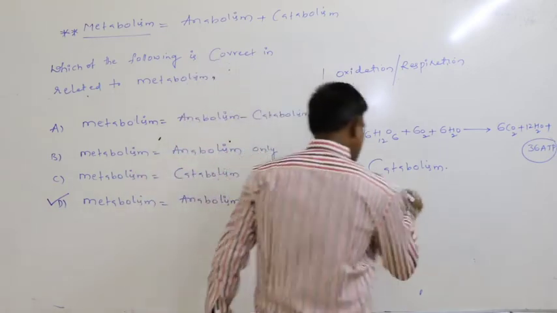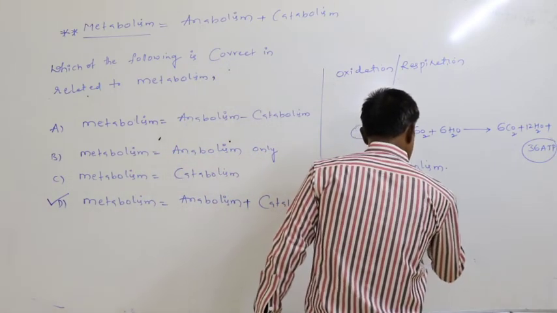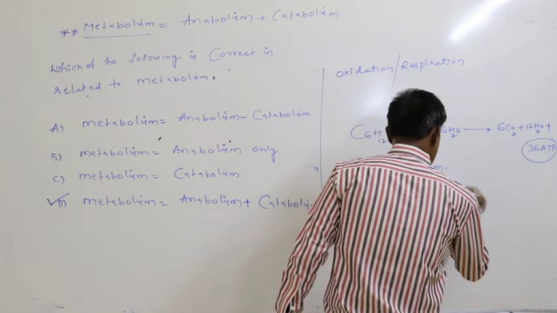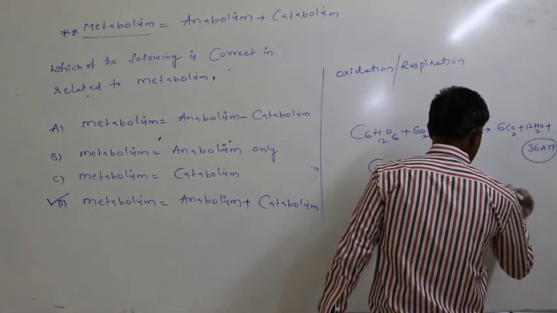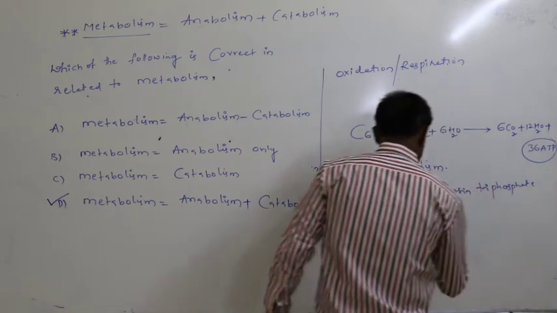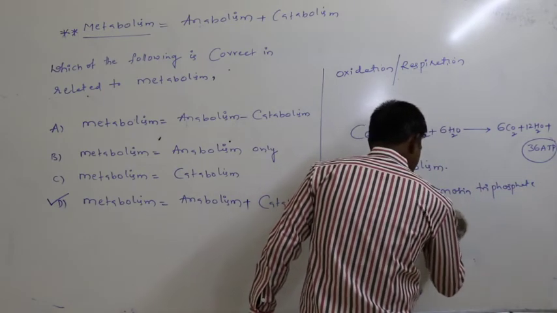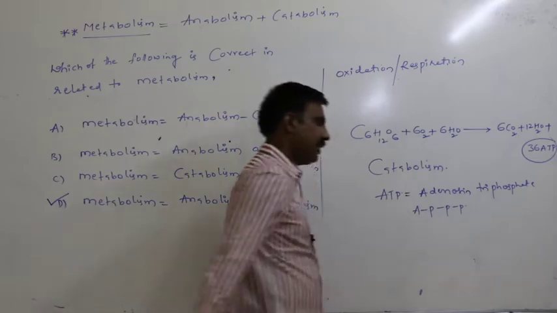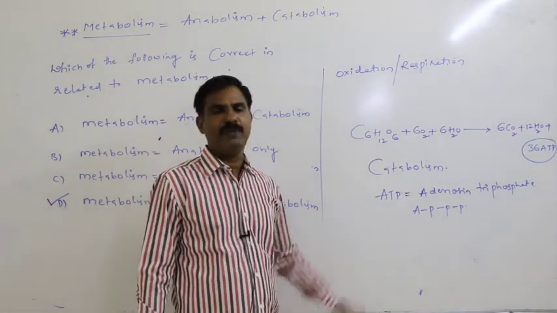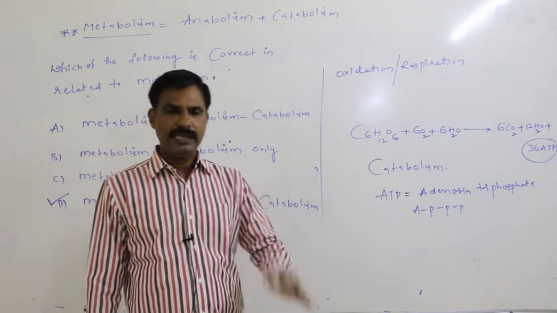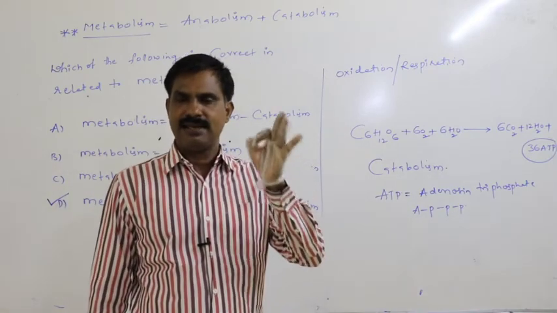What is the meaning of ATP? Adenosine triphosphate is ATP.